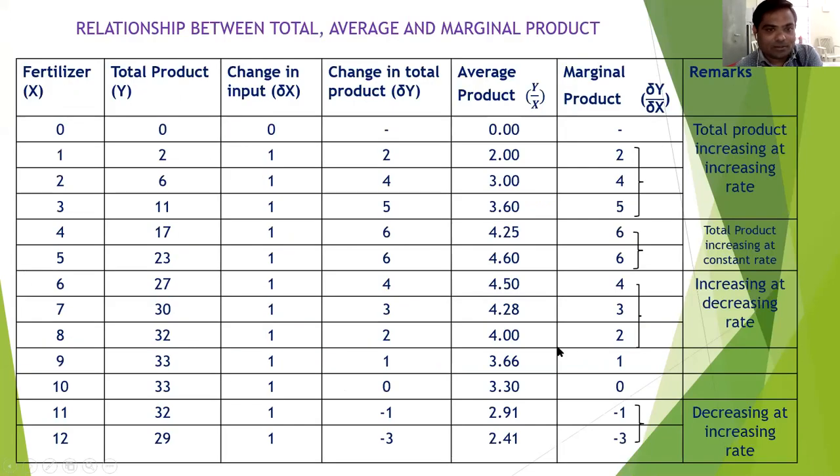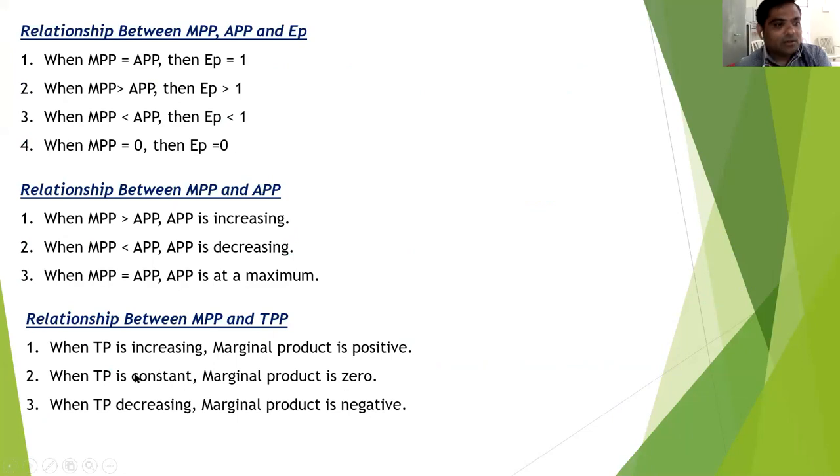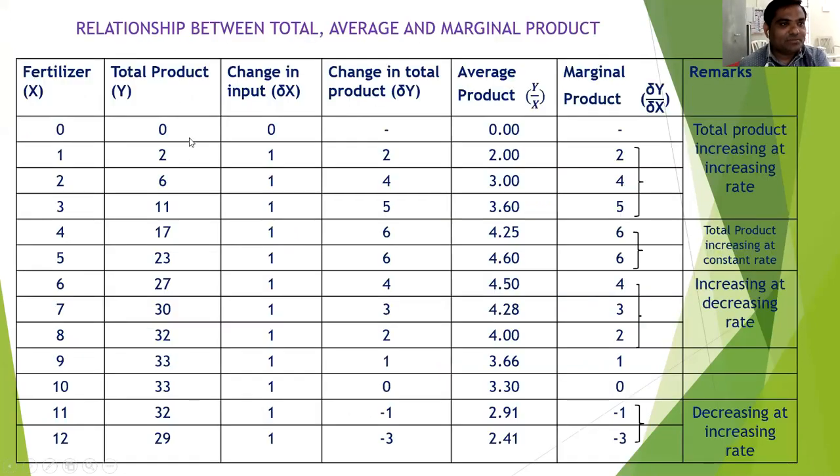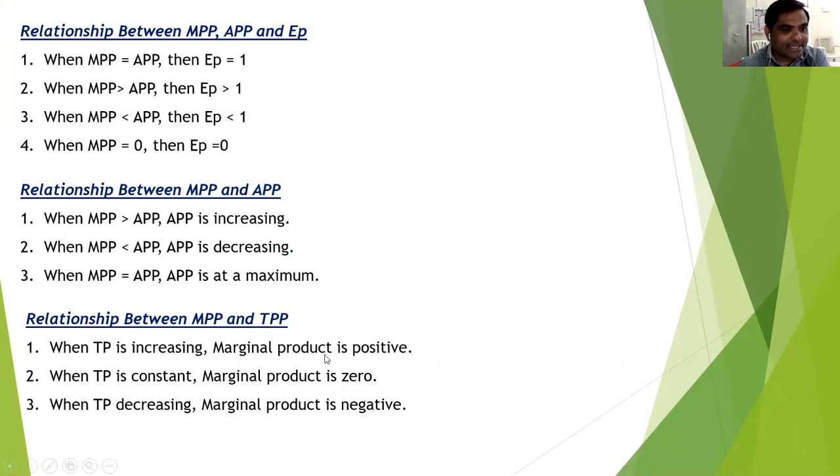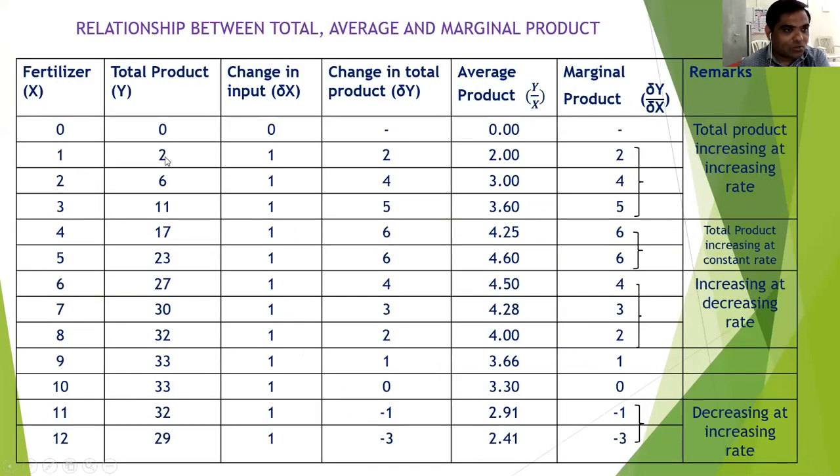From the example, these things will also be clear. When TP is increasing, MP is positive. The TP increases: 0, then 2, 6, 11, 17, 23, 27, 30, 32, 33, 33. Then MPP is still positive up to this 0 point.